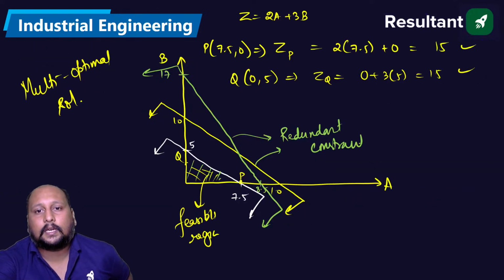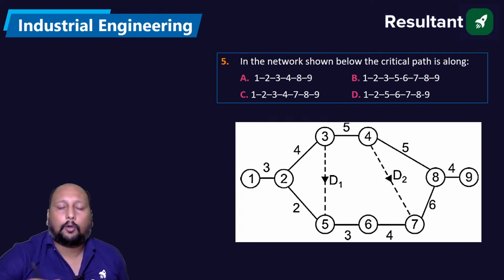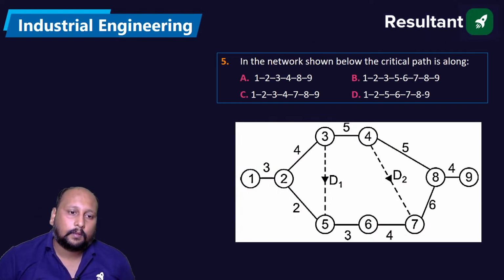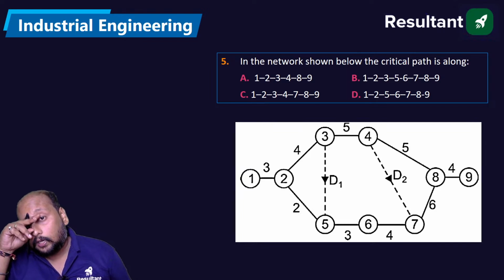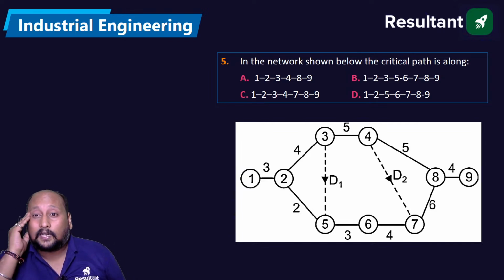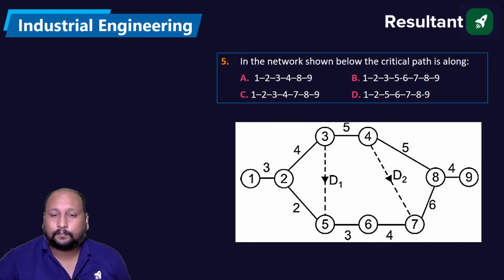Okay, next question on the screen. A question from project CPM. They are asking you, in this network shown, what is the critical path?